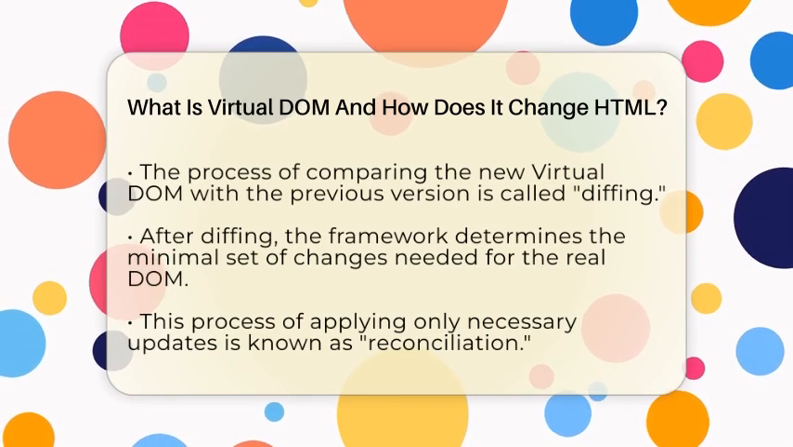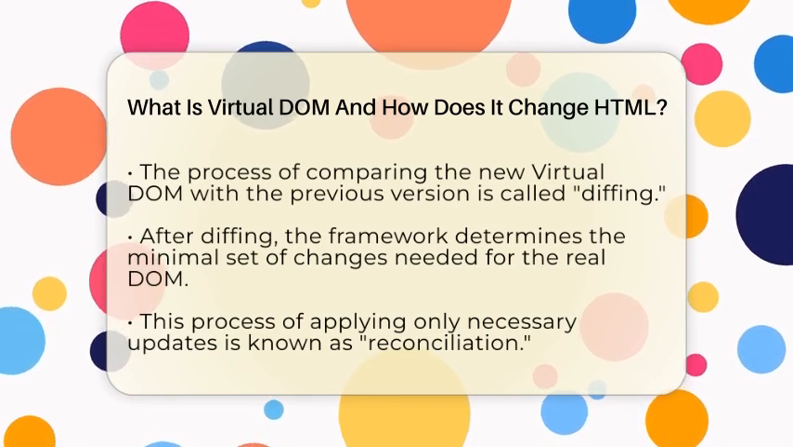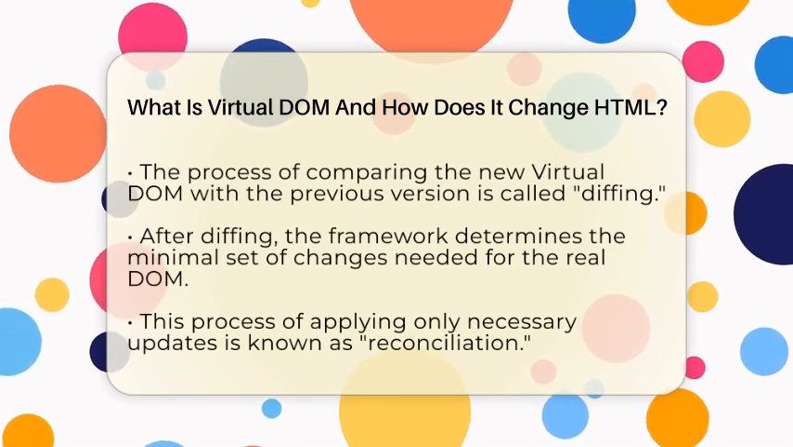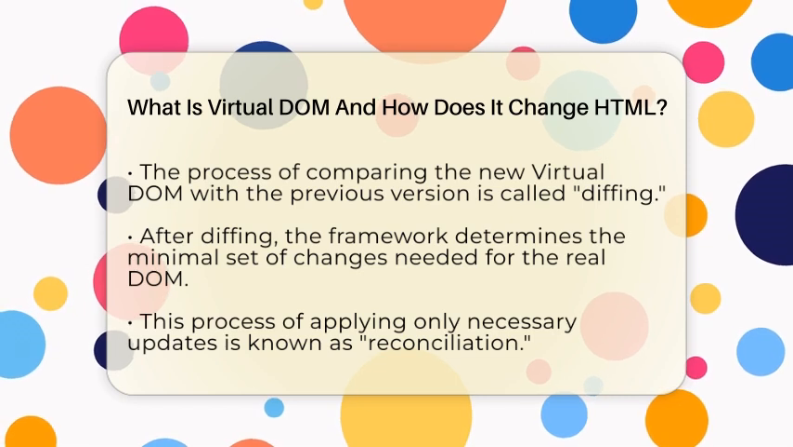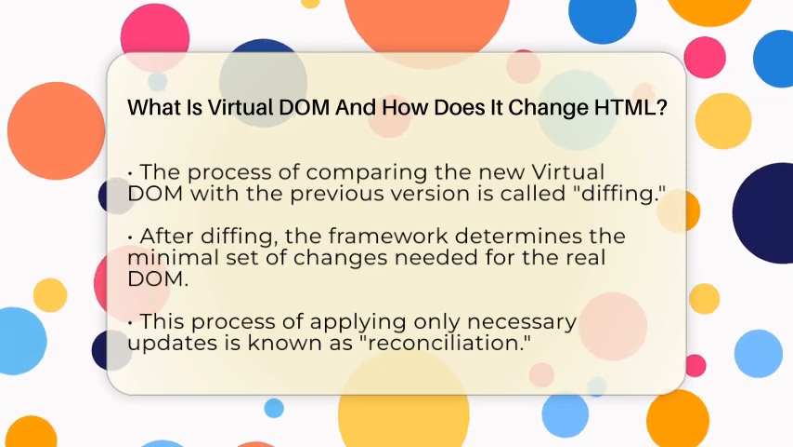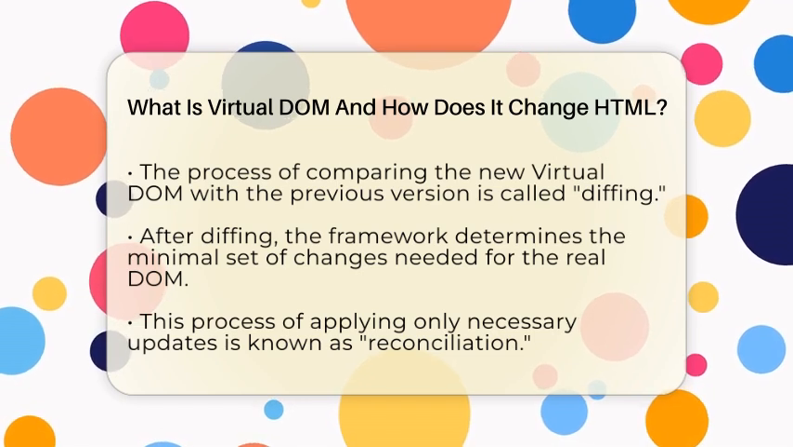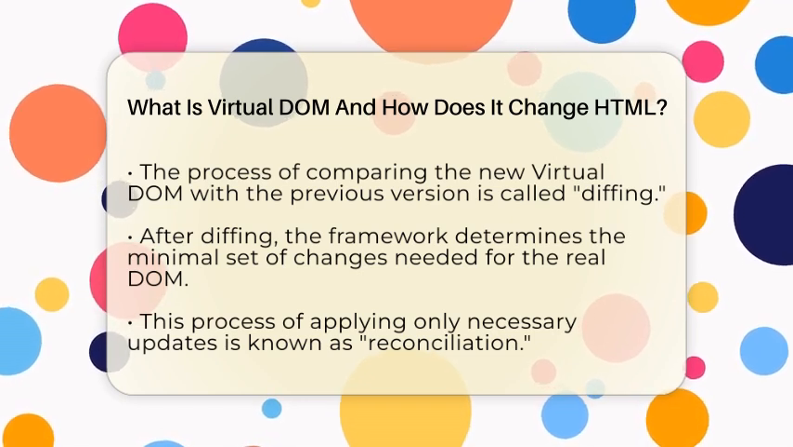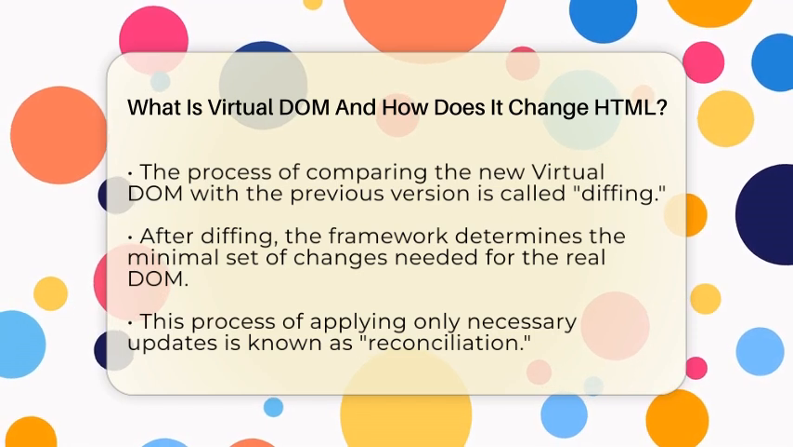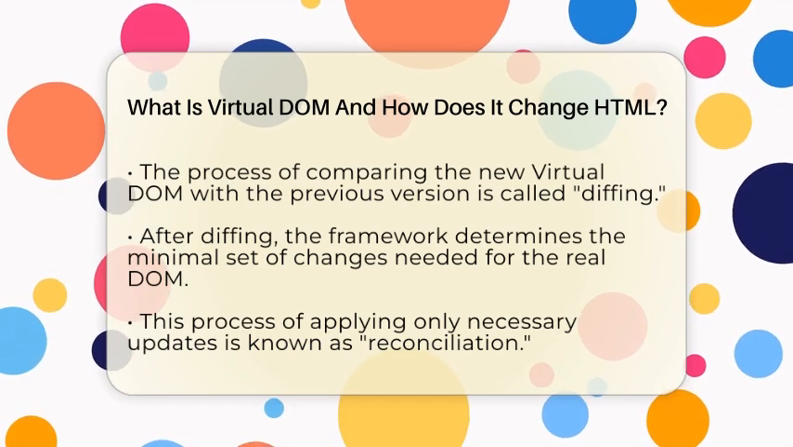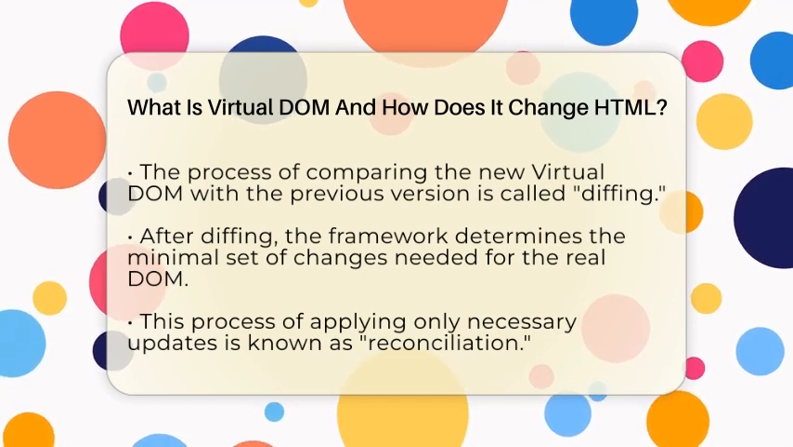When a user interacts with a web page, like clicking a button or submitting a form, the app updates the virtual DOM first. It then compares this new version with the previous one to see what exactly has changed. This comparison process is called diffing. It's like comparing two drafts to find out what words or images are different.